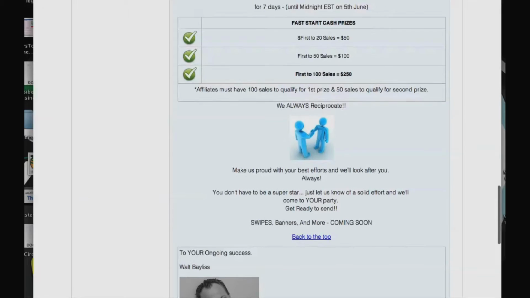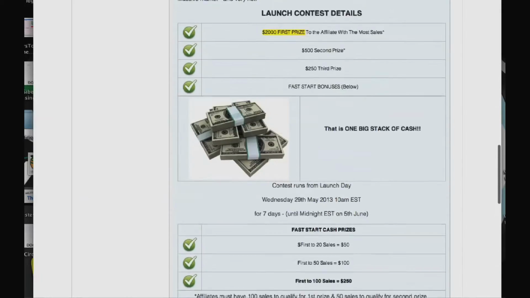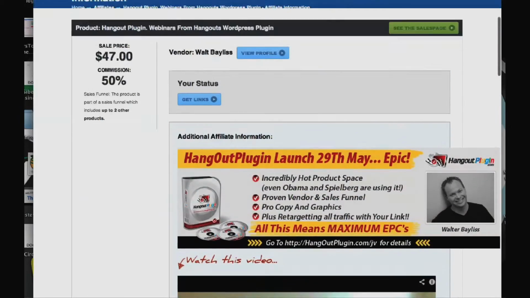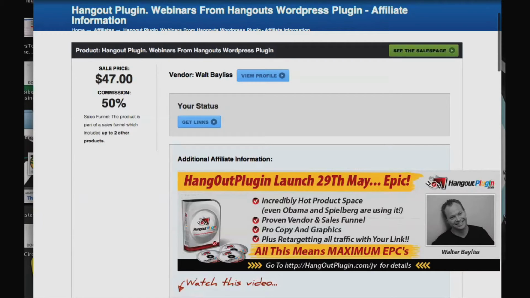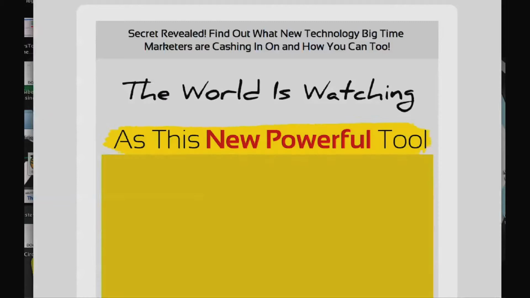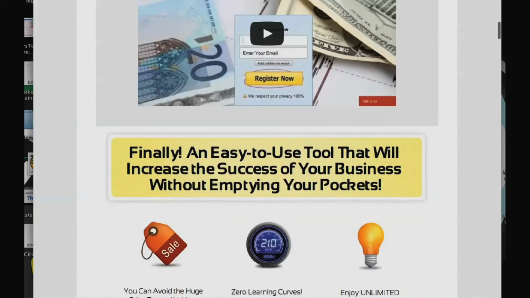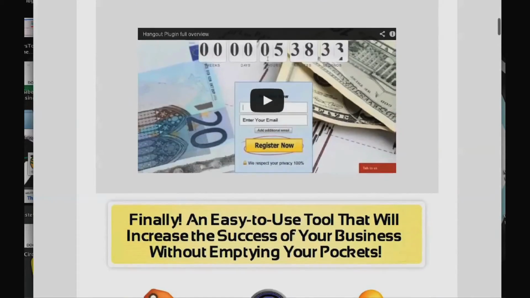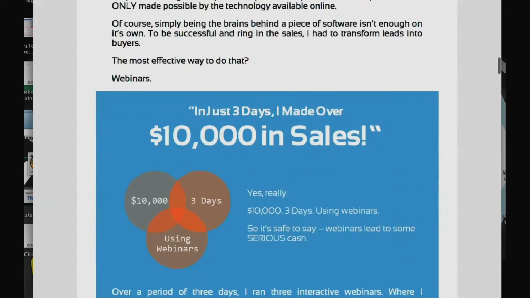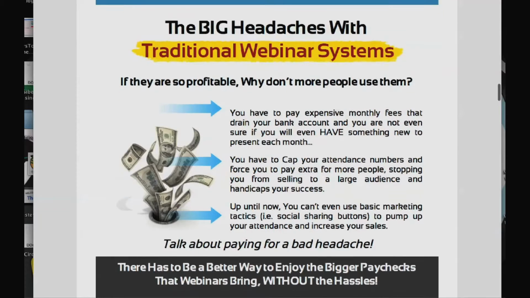Okay, and what I'm doing is looking for an image now. I need a cool image for this plugin. Here's the plugin, and this one might work here, but let's go over to the actual website, and here's where I'm going to drive people to. We're going to look for an image here that I can just copy and people will be able to click on so that we can get our commissions.